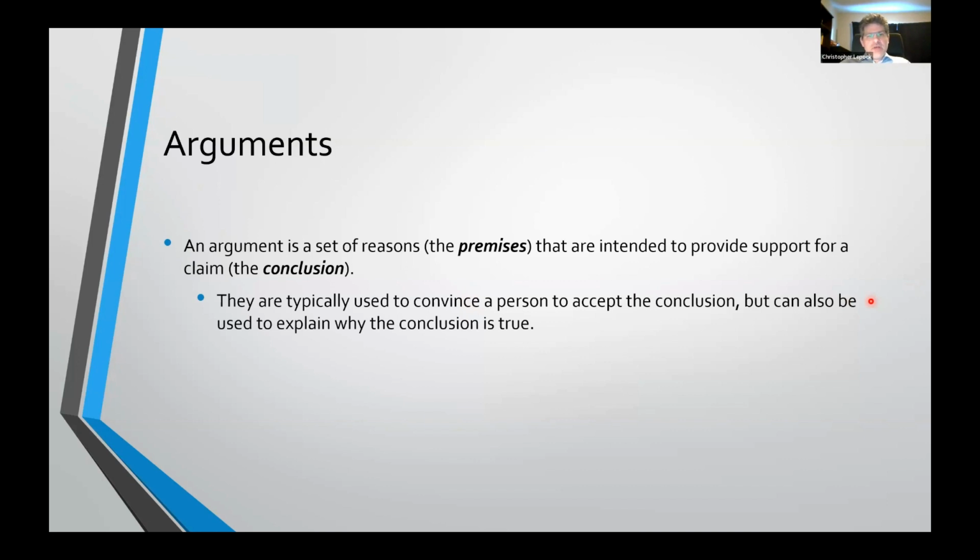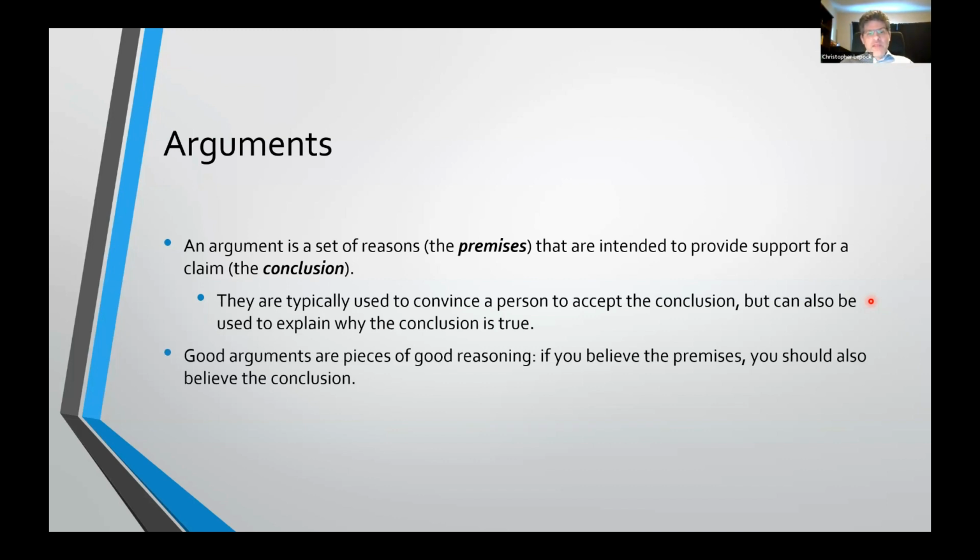The standard use of an argument is to convince a person to accept the conclusion. So this is typically the way that you'll see arguments being used: the argument is given in order to convince somebody to accept the conclusion on the basis of the reasons being given. Arguments are also found in explanations, though, where the reasons are there to explain why the conclusion is true. That's just not something we're going to get into right now. The use of arguments for purposes of persuading or convincing people is simpler, and it's all we need to deal with for now.